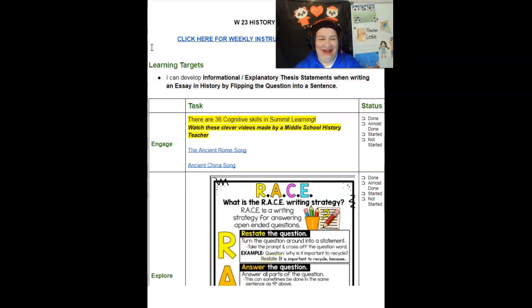The learning target is: I can develop informational and explanatory thesis statements when writing an essay in history by flipping the questions into a sentence. It is one of the COG skills, one of the 36. It just happens to be informational and explanatory thesis. And in this project, China and Rome, you're going to be doing a lot of looking for information about China and Rome.